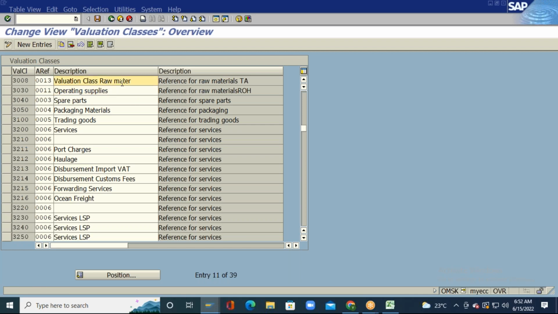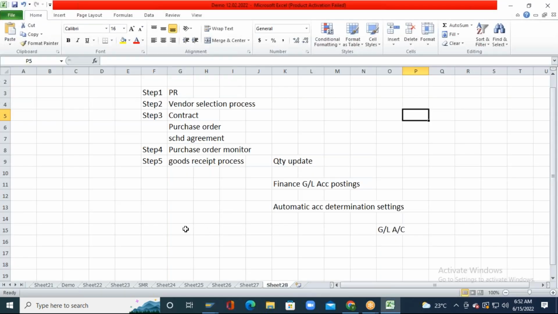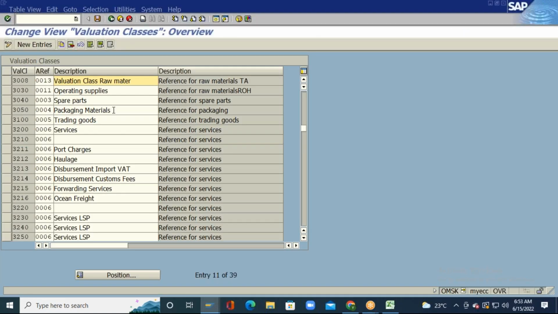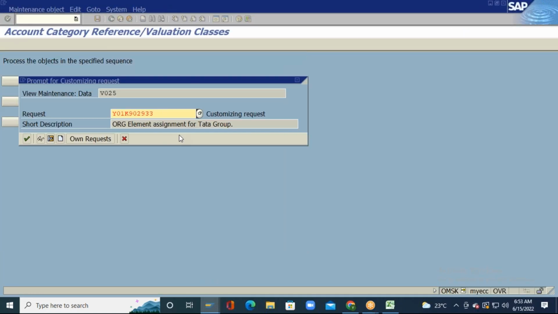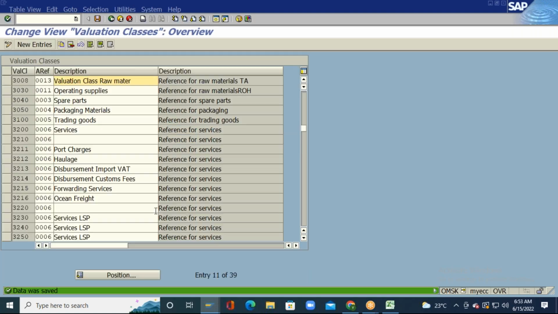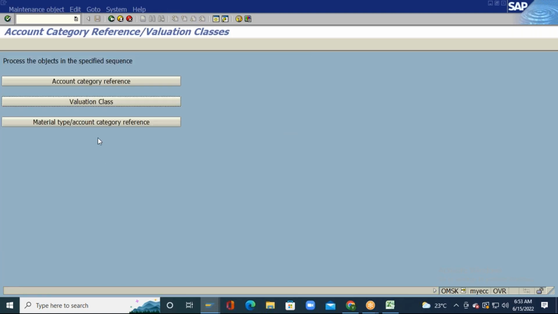So I created a valuation class and I assigned the relevant account category reference key to it. The valuation class is 3008 and the account category reference key is 0013. So I will just save this and I will now go back.